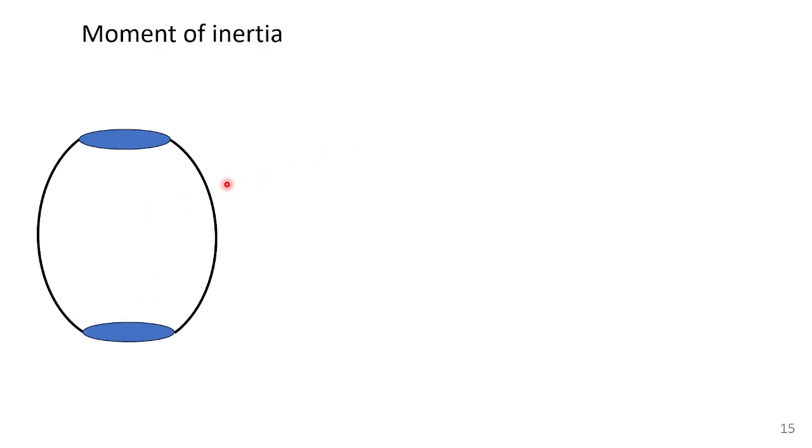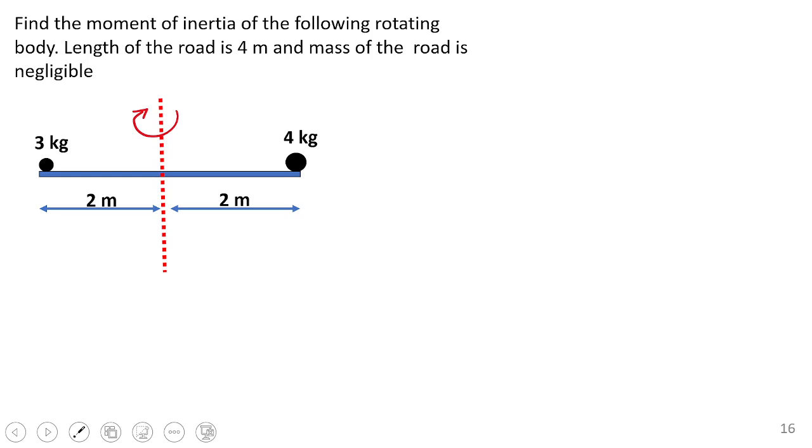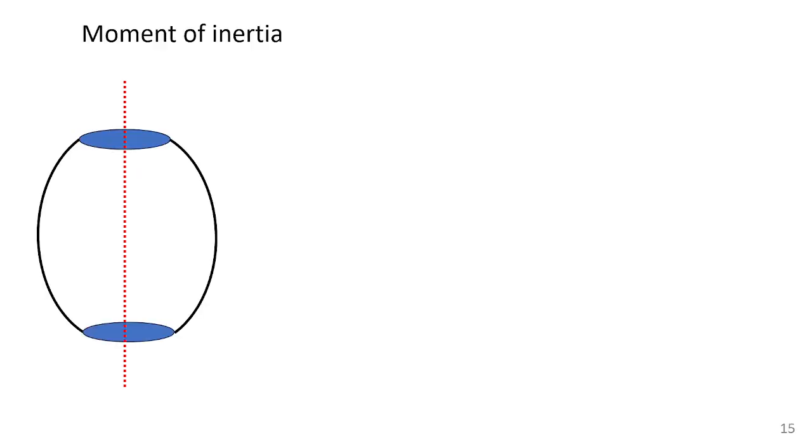Not a translation motion. I am talking about rotation. The object can be spherical, cylindrical, or it can have any shape. It is rotating about an axis. For example, this dotted line is an axis. This is rotating about an axis like this, either clockwise or anti-clockwise. Understood? If I apply some force on the body at this point, then it will rotate about this axis.